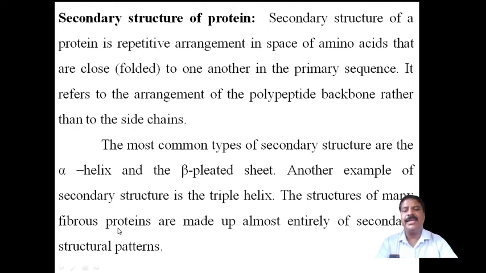The structure of many fibrous proteins is made up almost entirely of secondary structure patterns. These secondary structures usually occur in proteins which have a fibrous, thread-like structure; such proteins exhibit a secondary structure pattern.